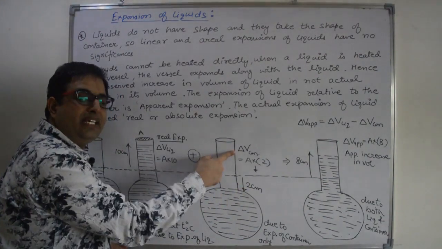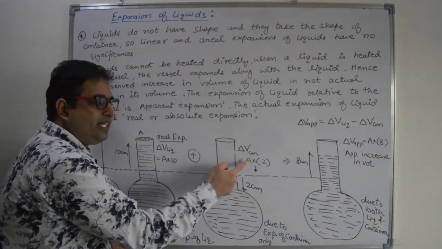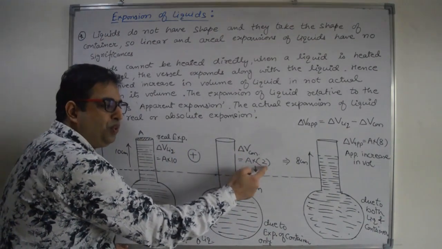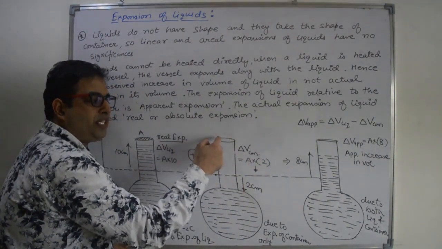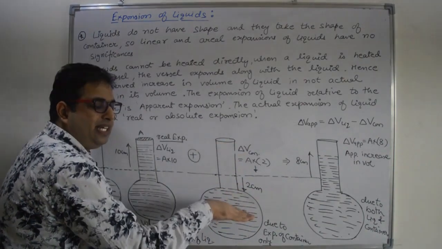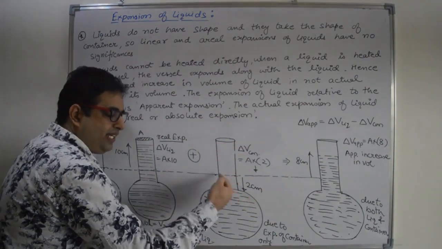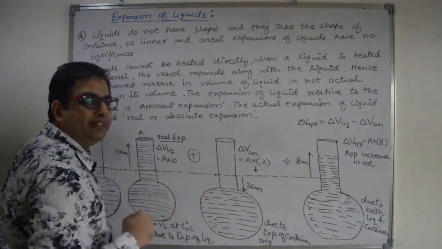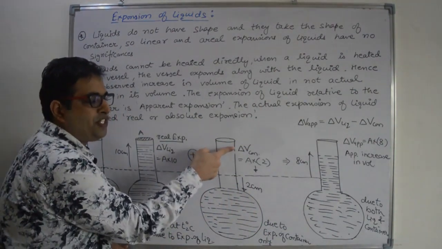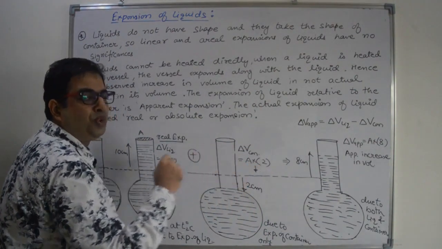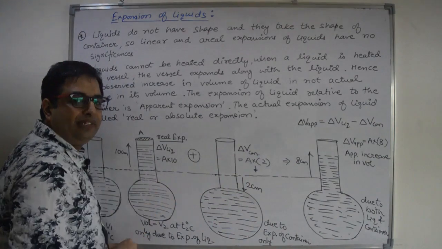What is the increase in volume of the container? It is equal to A into 2, where A is the area of cross section and 2 is the decrease in level. That decrease in level is equal to the expansion of the container, right? So expansion of the container is area into 2 and it will decrease the level.